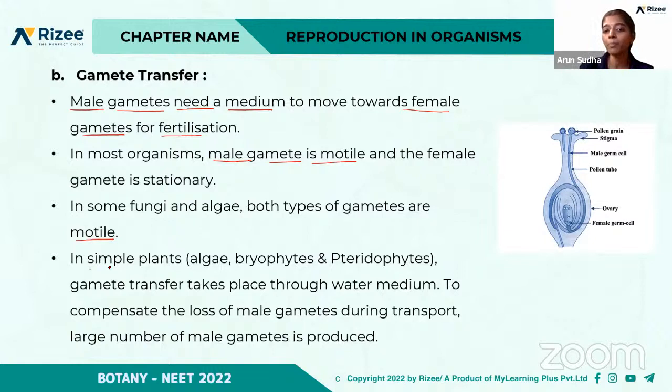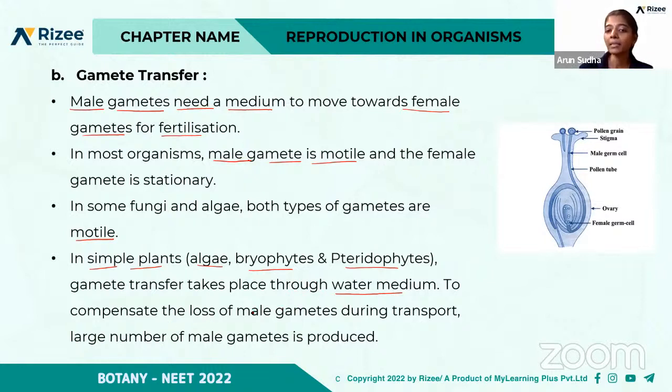And in some simple plants like algae, bryophytes and pteridophytes, the gamete transfer takes place through water. We dealt with all these classifications in detail. They need only water as a medium for gamete transfer.